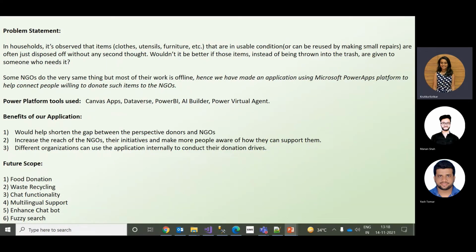So, with technology in hand, we have made a Danveer application using the Microsoft Power Apps platform to connect the gap between donor and NGO, using Microsoft features like Canvas app, Dataverse, Power BI, AI Builder, and Virtual Chatbot. Let's have a look at the demo now.